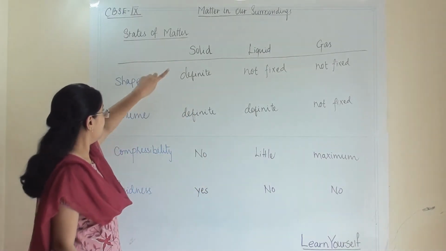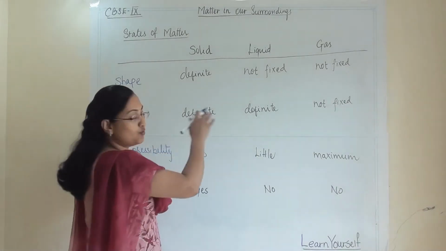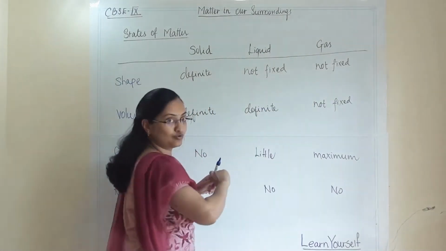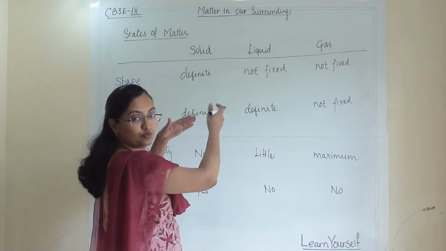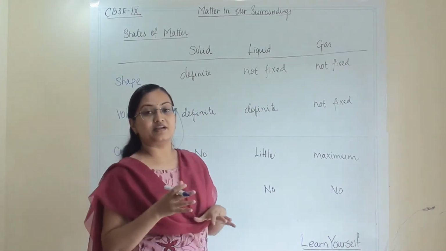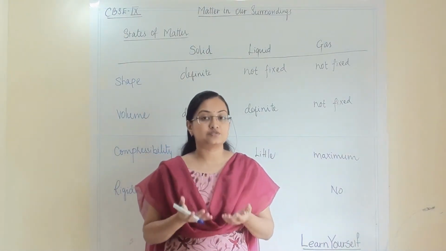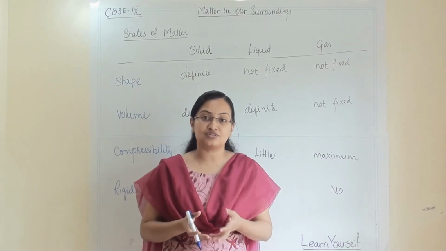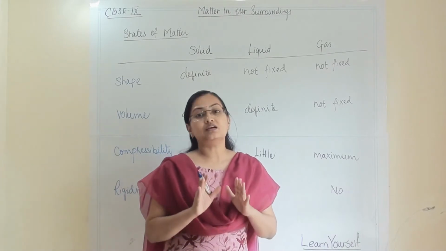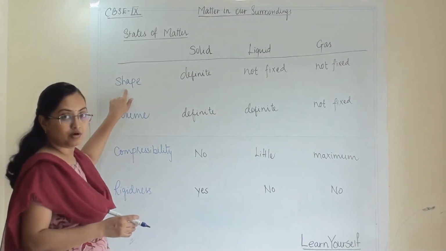So solid, when we are talking about shape. So now I am going to take the shape first for the solid, liquid and gas. So we will get comparison also that why solid is like this, why liquid is like this. If you have any doubt regarding the structure of solid, liquid and gas, their interparticulate space, their force of attraction, then please do check my previous video and the link has been given in the description. So first we are talking about the shape.